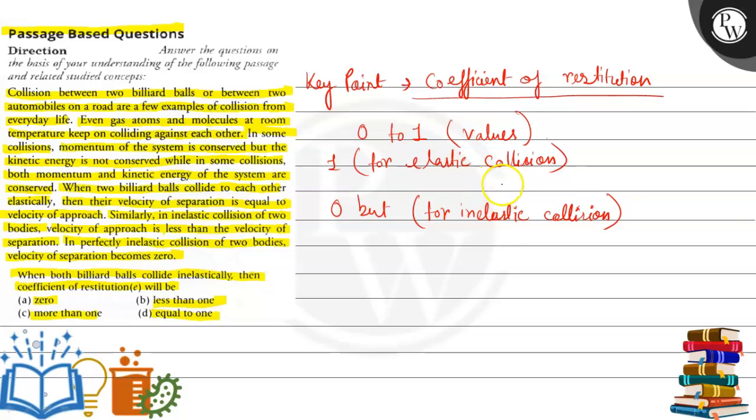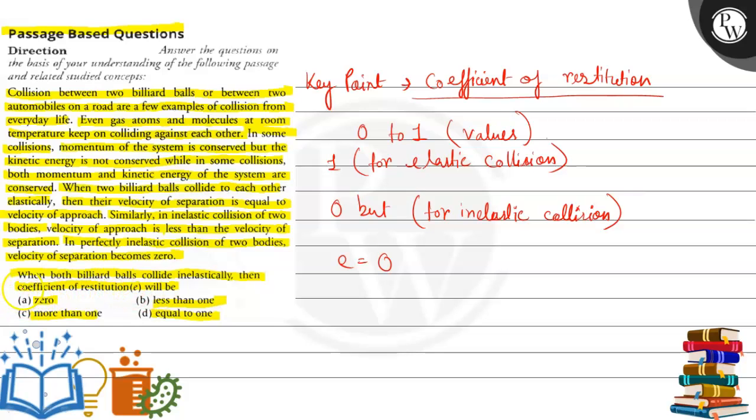So, in perfectly inelastic collision, the two colliding bodies get stuck together and move with a common velocity. For perfectly inelastic collision, here e is equal to 0. In perfectly inelastic collision, total momentum of the system remains conserved just before and just after the collision, but some kinetic energy is lost during the collision.